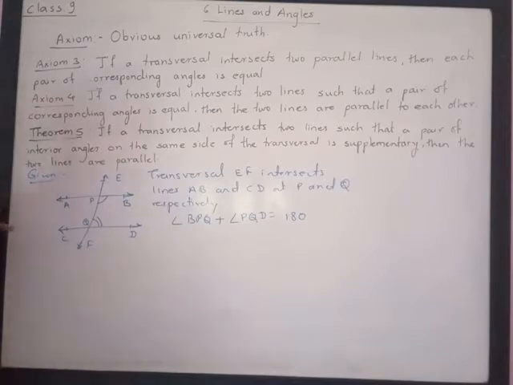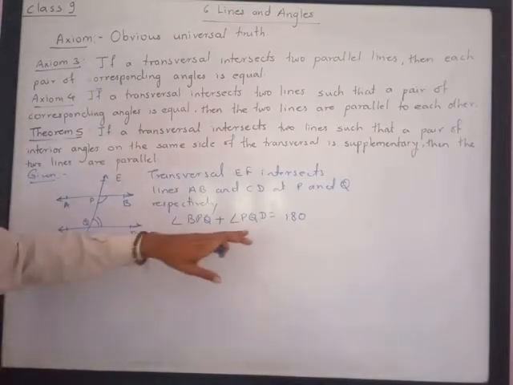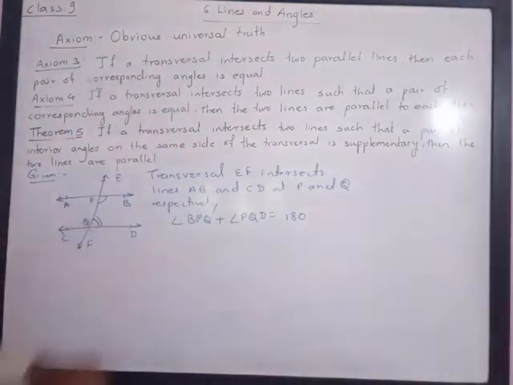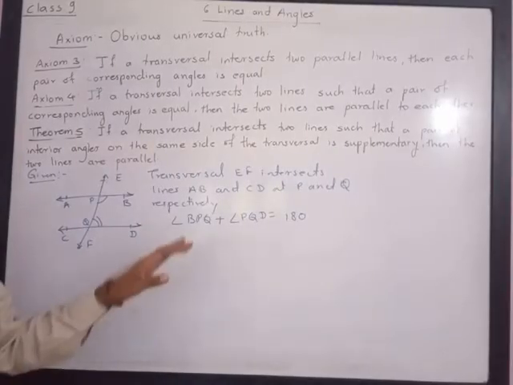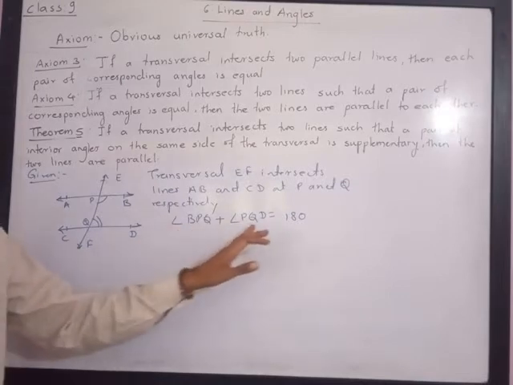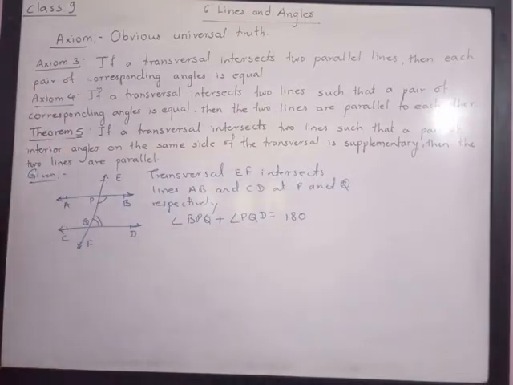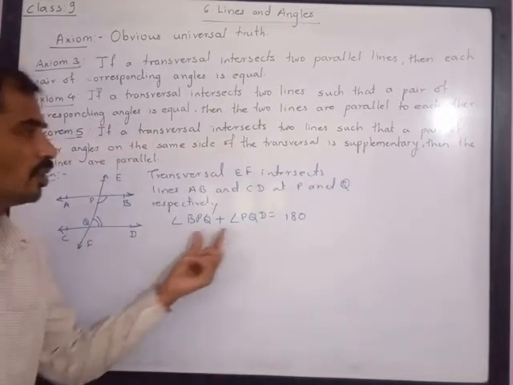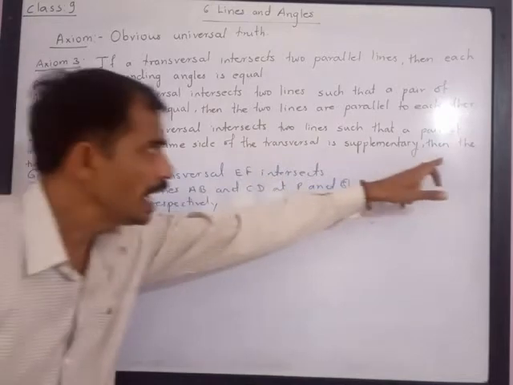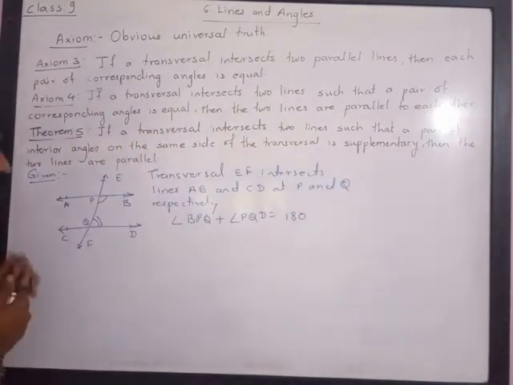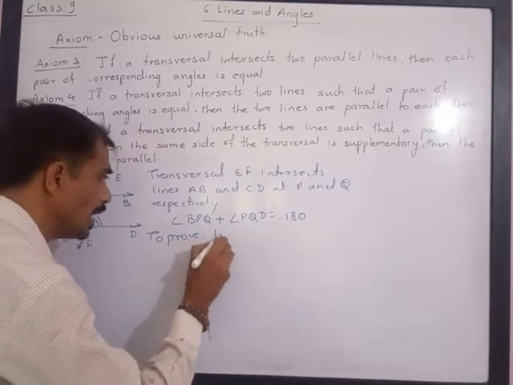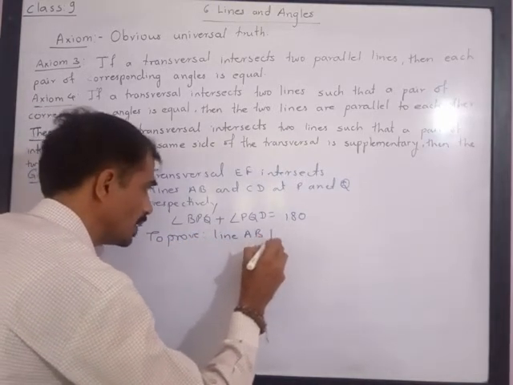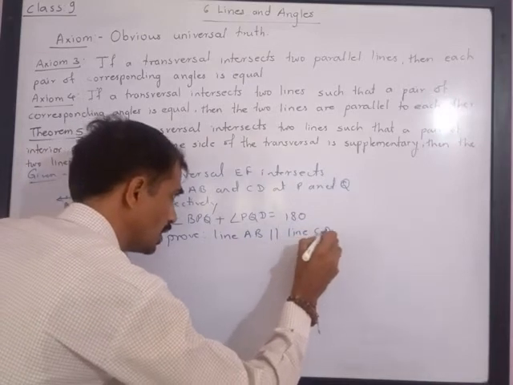Now see, we are going to use the above axioms for the theorem. We are given angle BPQ plus angle PQD is equal to 180 degrees. The other pair is also given: angle APQ plus angle PQC is also 180 degrees, but we will need only one pair, so I have written only one pair. And we have to prove that the two lines are parallel. So this is the given part, and we have to prove line AB is parallel to line CD. This is what we have to prove.